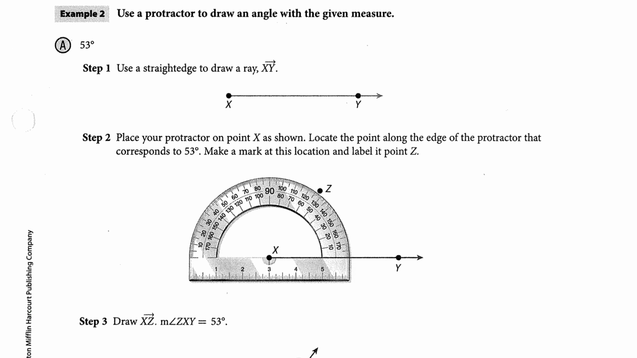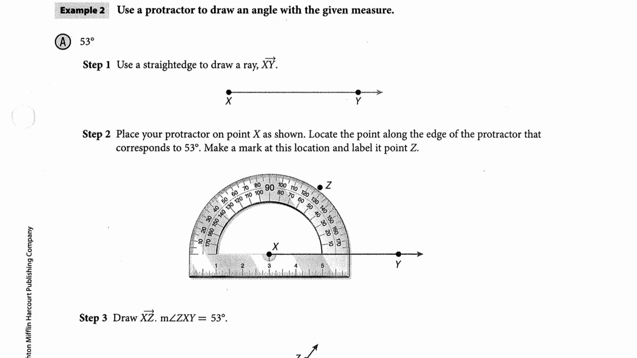Use a protractor to draw an angle with the given measure. This one, they are drawing a 53-degree angle. And so they're going to walk you through the steps. To start, use a straight edge to draw a ray XY. Then place your protractor on the point X as shown. Locate the point along the edge of the protractor that corresponds to 53 degrees.